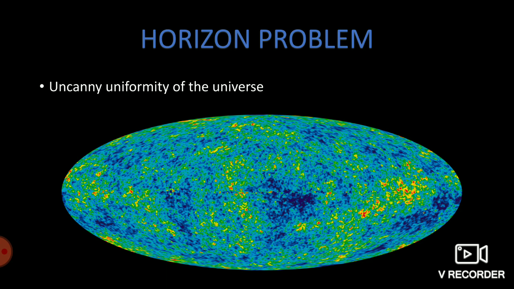And the horizon problem. As you know, about thousands of years after the Big Bang, our universe released a lot of energy in the form of photons, which now remain as the cosmic microwave background. There is a constant temperature everywhere in the universe of roughly 3 Kelvin, like a white noise in the universe. This is like a thermal picture of the universe, called the CMB, cosmic microwave background picture. As you can see, it is almost uniform everywhere. There is no temperature gradient.